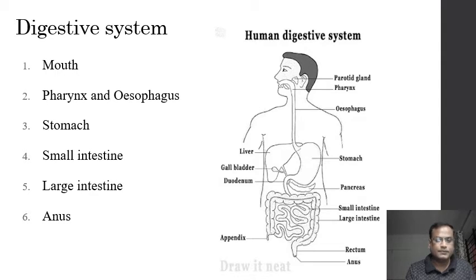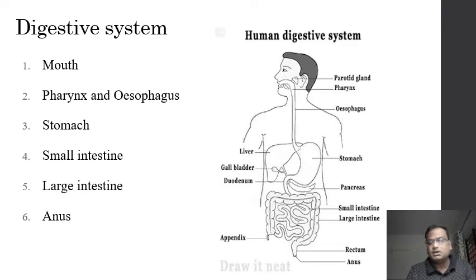The physical part of the digestive system is represented by the alimentary canal. Now, what is the alimentary canal? It is a straight muscular tube which extends between the mouth and the anus. Remember, in every animal it is nothing but a tube extending between mouth and anus.